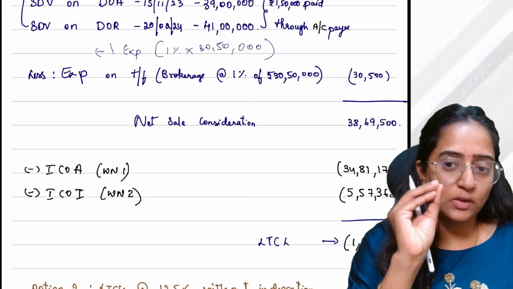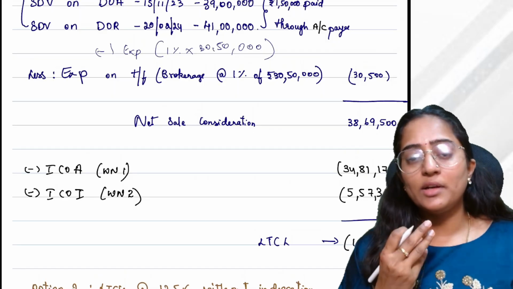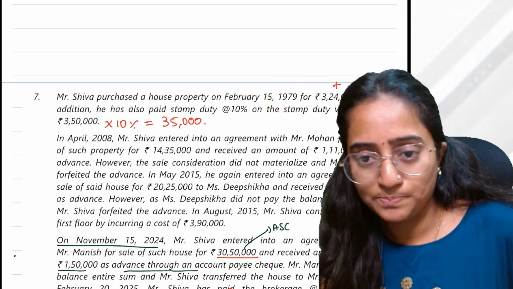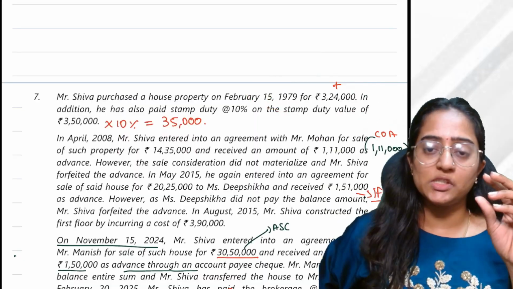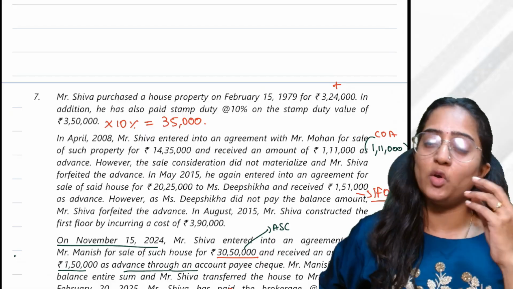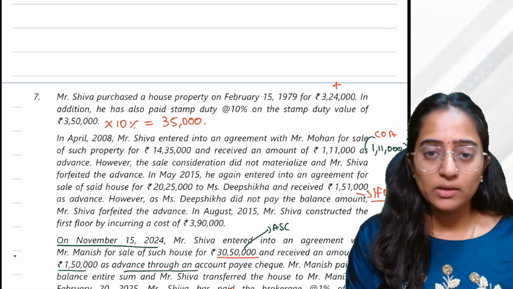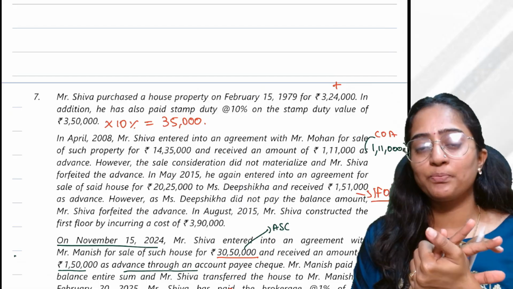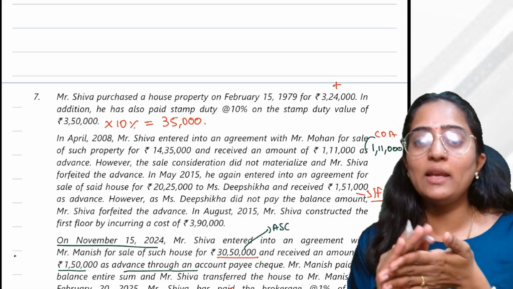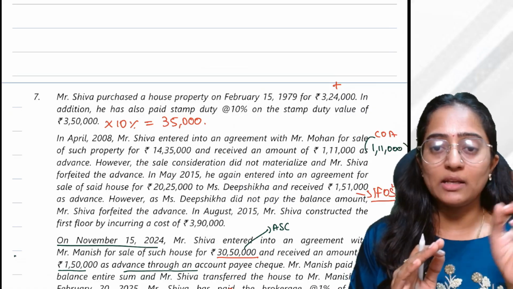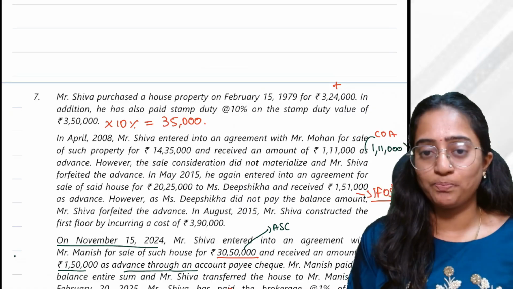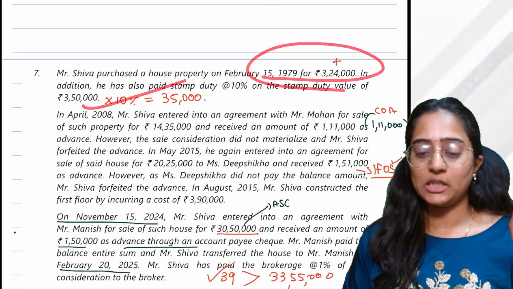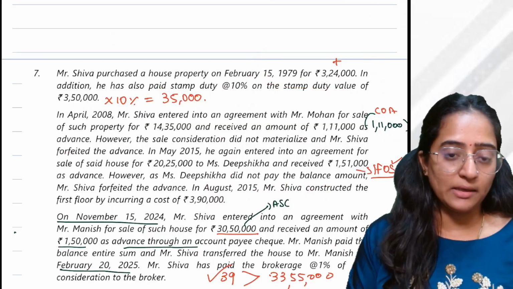Now, determining the actual cost of acquisition. People, there is a small provision which I need to explain over here. Whenever you're determining the cost of acquisition, when was this property purchased? Before 1/4/2001. If you have the property which was purchased before 1/4/2001, you would consider your actual cost of acquisition or your fair market value as on that date, whichever is beneficial for you. But that is subject to the SDV as on this particular date.